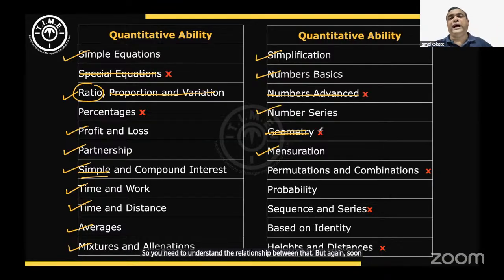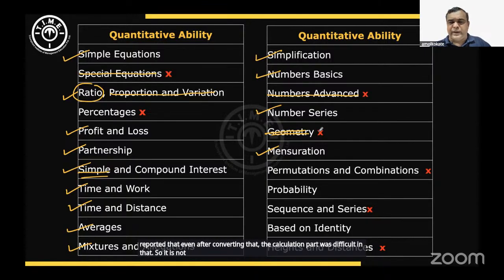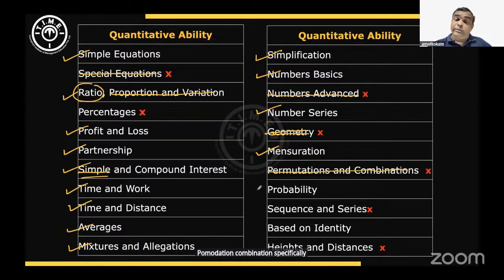Even after converting, the calculation part was difficult, so it is not worth doing. Permutation and combination, no questions specifically, but there were probability questions.